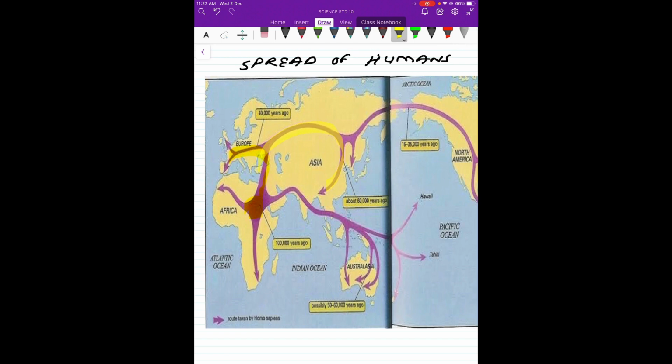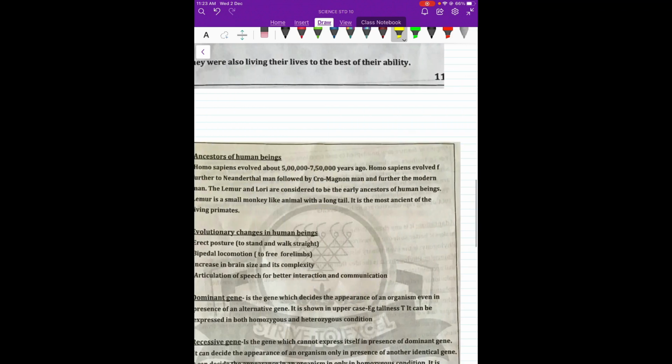Of course it took a long time and many generations to reach there, and remember there were no modes of transport, they just walked and walked and walked. So this is how they have reached different places, and when they settled there, the local climatic conditions, the food availability, the physical characteristics, the working, the sunlight, the coldness, everything decided the future features of those humans.